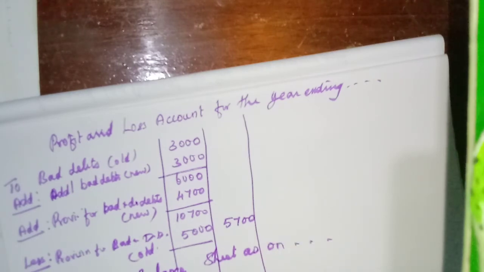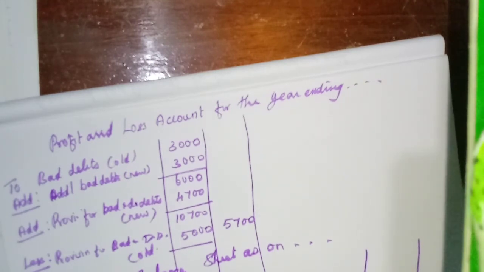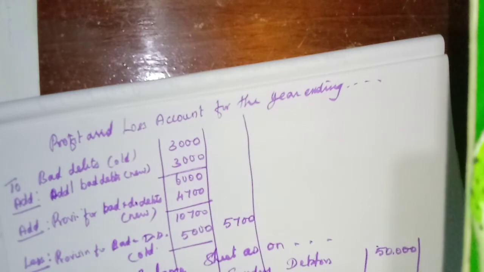Okay, here we have to take this side only, more. Okay, assets. 1, 2, sundry debtors 50,000. First, the new one, the adjustment only we need to take: less additional bad debts 3,000, 47,000.